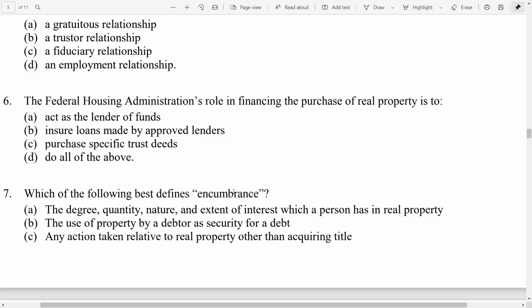So the best answer is the Federal Housing Administration's role in financing the purchase of real property is to B, insure the loans made by approved lenders. They do not originate. They are not the lender. And they do not purchase specific trust deeds. So they do not operate in the secondary mortgage market. They just insure loans.